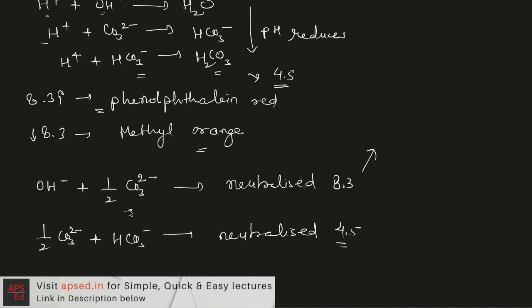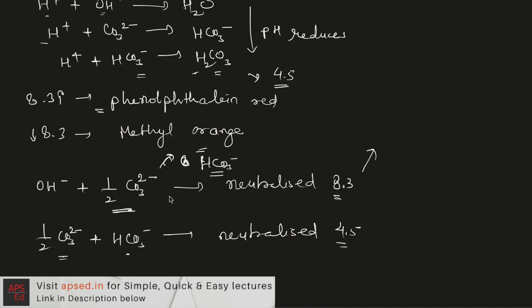We know that first the carbonate ions are converted into bicarbonate ions, and then finally these bicarbonate ions convert to carbonic acid. So we assume that half of the carbonate ions are neutralized at 8.3 and half at 4.5, because first these ions have to convert to bicarbonate ions.